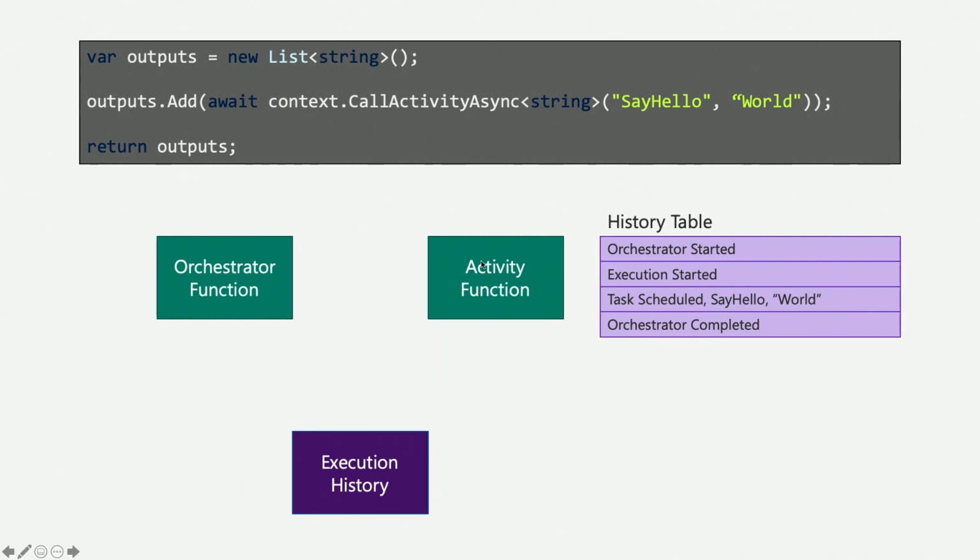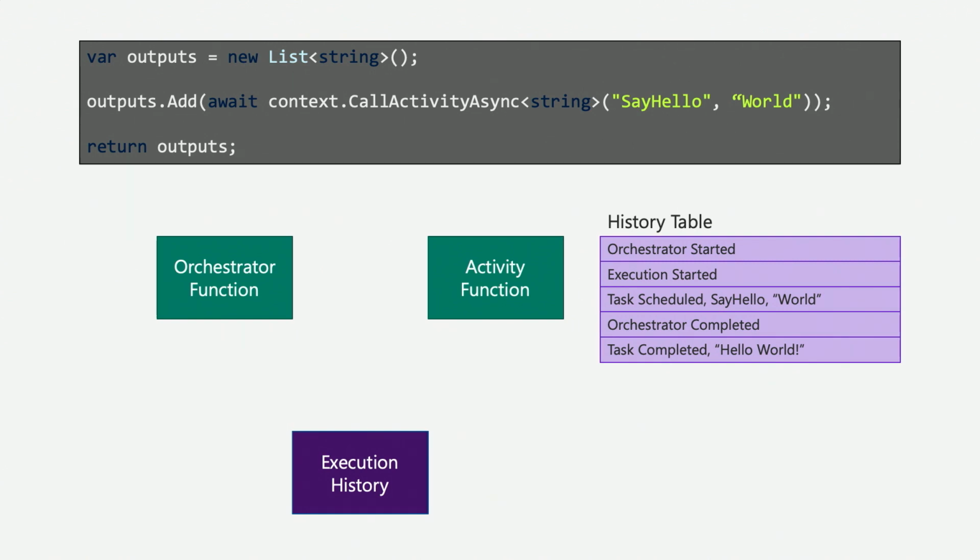Now at this point, your activity function, your function that's actually going to do the work, your say hello function, it had some work scheduled for it. So it's going to wake up. It's just been triggered. It's got work scheduled for it. So it wakes up, it triggers, it says, hey, my orchestrator wanted me to say hello to the world. So the function's going to do its work. It's going to update the execution history table. You'll notice I visualized that here. So hey, I did my work, I said hello to the world, and then it shuts down.